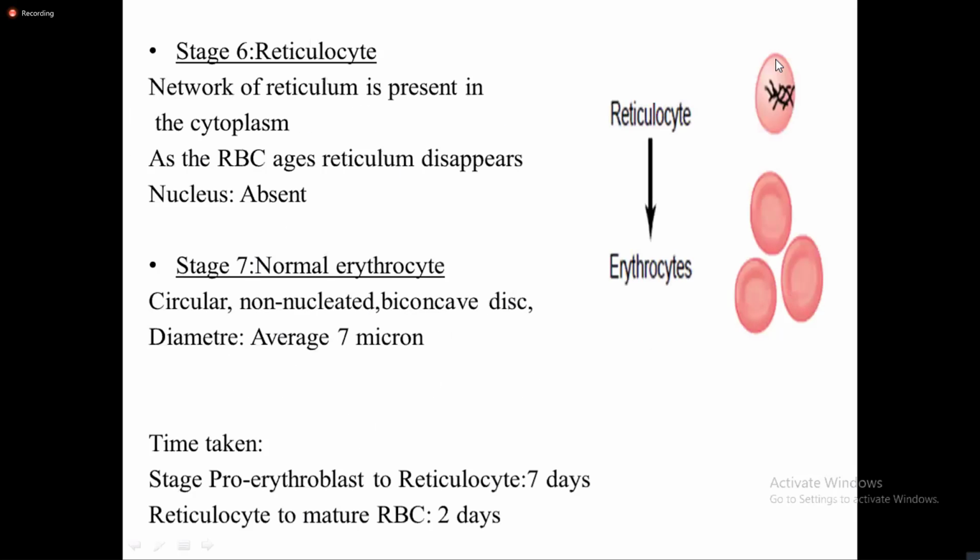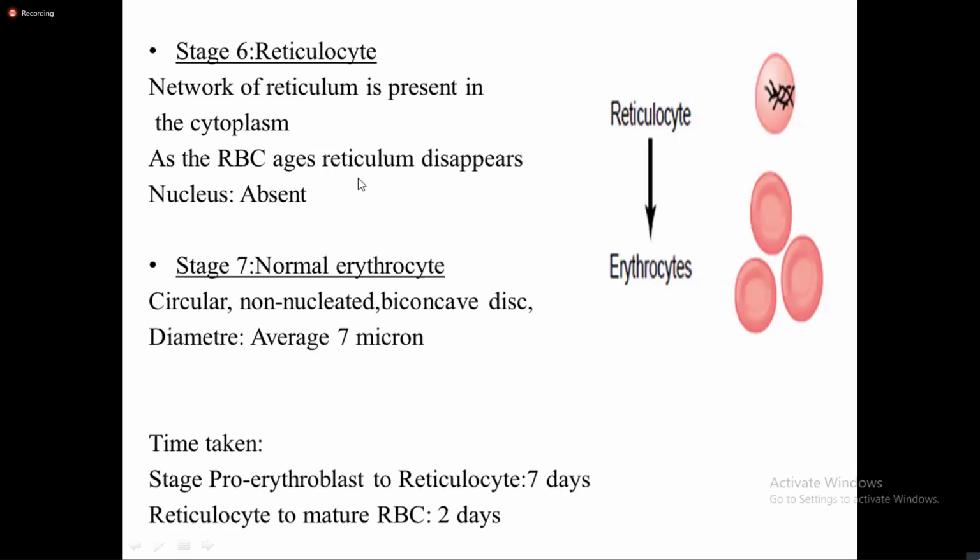Now in the reticulocyte stage, there is a reticular-like network. A network of reticulum is present in the cytoplasm. It is often said in books that it might be endoplasmic reticulum.